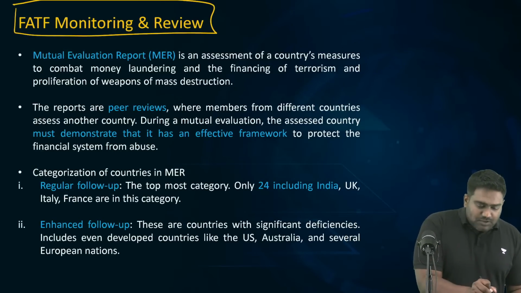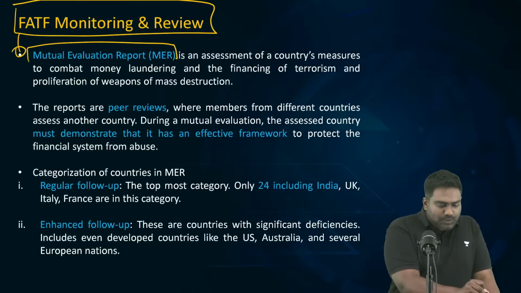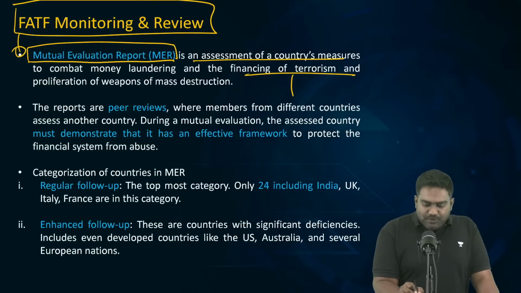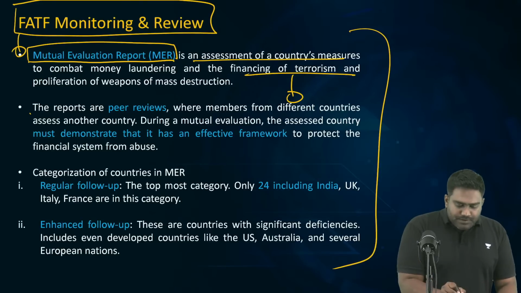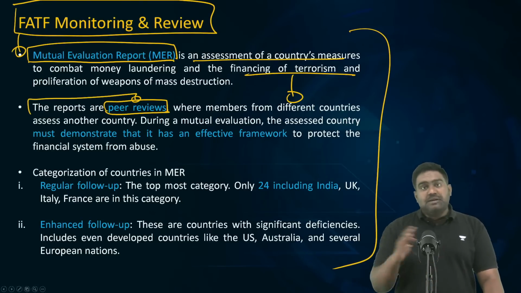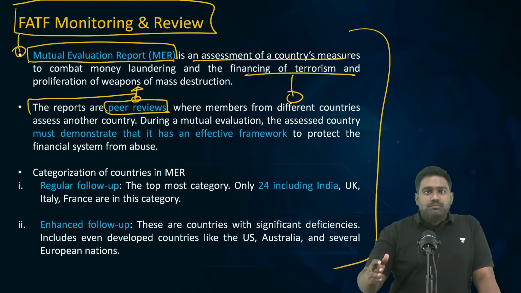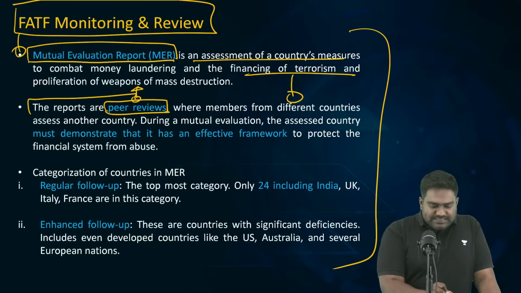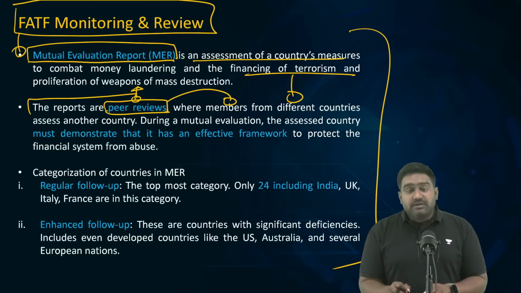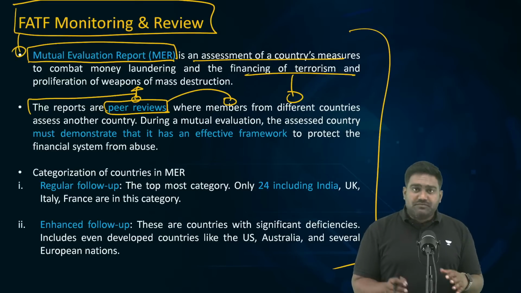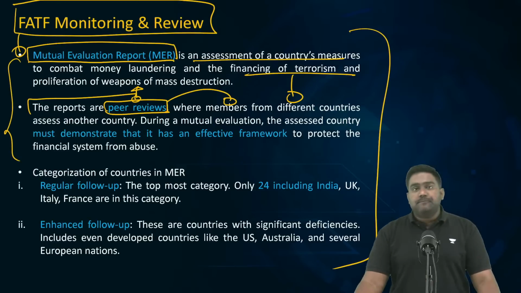So, FATF has the power to monitor and review the progress and the implementation. FATF carries out the mutual evaluation report, a periodic assessment of the countries, whether they are following and implementing those standards or not. And the members of FATF conduct a peer review in this mutual evaluation report. The other members look at the progress and implementation of the other country and they submit a peer report, which is taken up by the FATF. So, if there are countries which are deliberately not following the standards, or if there are shortcomings in the law or in the implementation, then FATF can even take action against them.